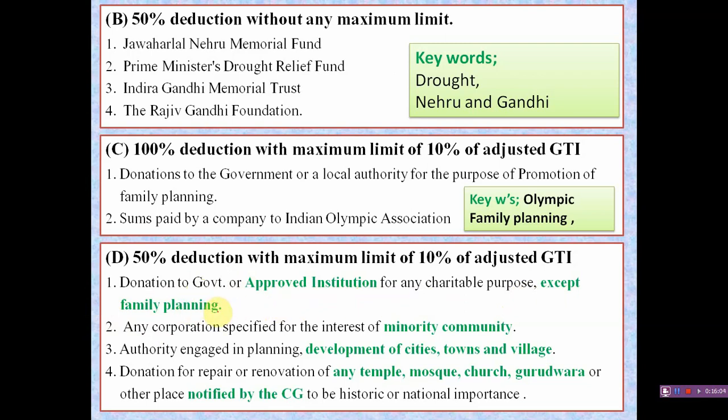It means if an assessee has donated an amount to an approved educational institution, then it comes under category D. Second, any corporation specified for the interest of the minority community, so the keyword is minority community.